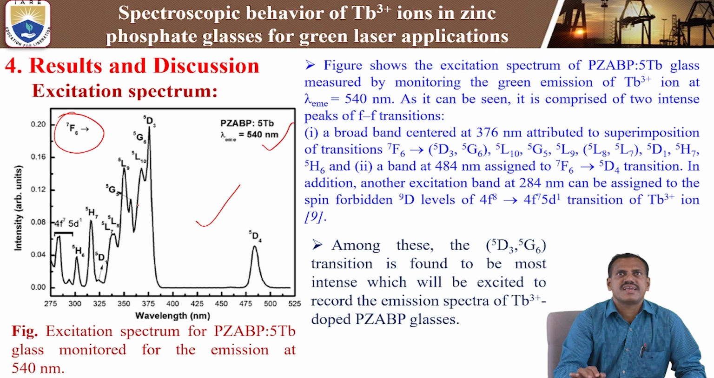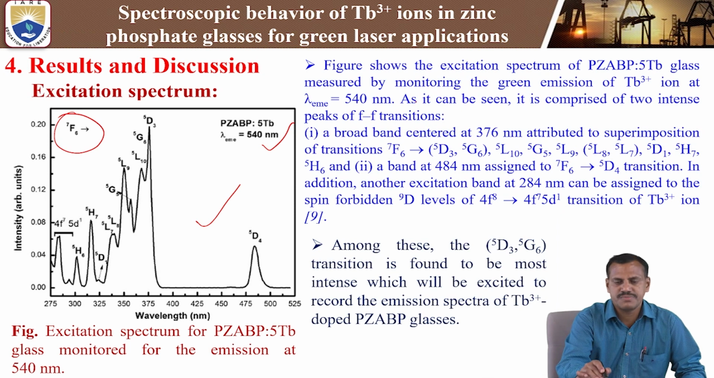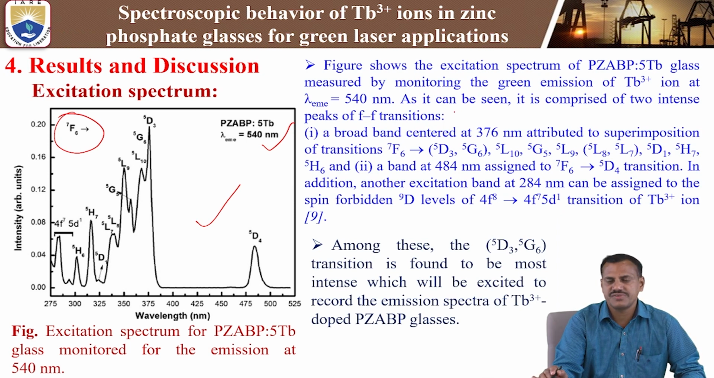The figure shows the excitation spectrum of the terbium-3 plus doped zinc phosphate glasses, measured by monitoring the green emission of the Tb3+ ion at 540 nanometers. As can be seen, it comprises two intensity peaks from f-f transitions.